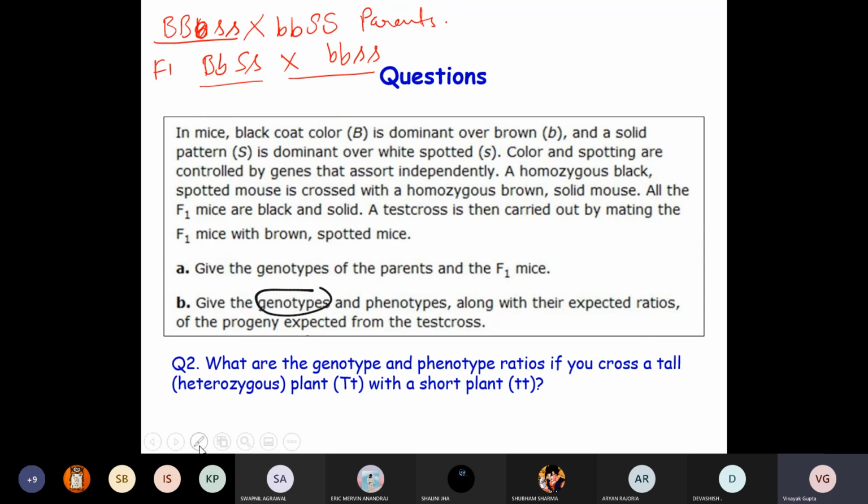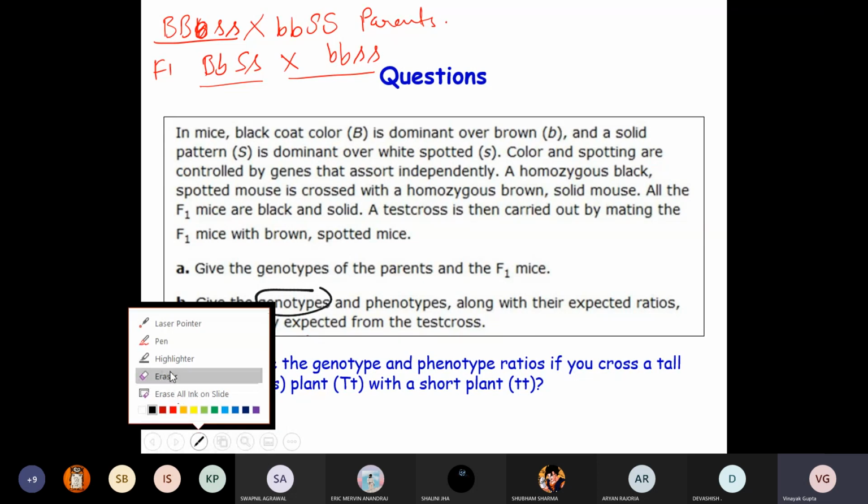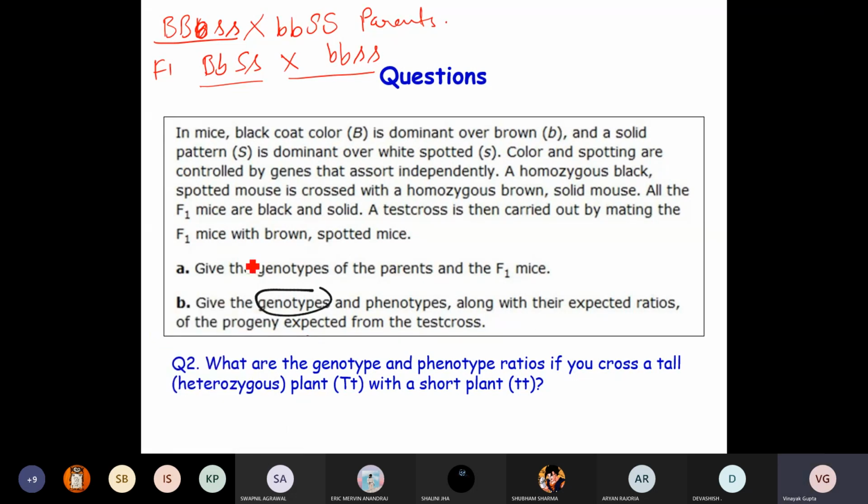I will give you the gametes, and then you can do that exercise. Okay, so here 4 gametes again you can make. Capital B with capital S, then capital B with small s, small b with capital S, small b with small s.